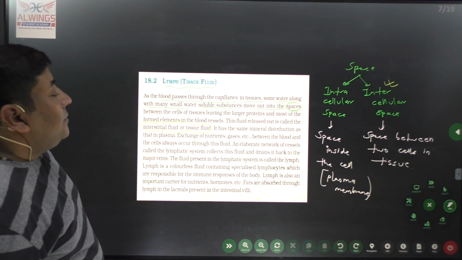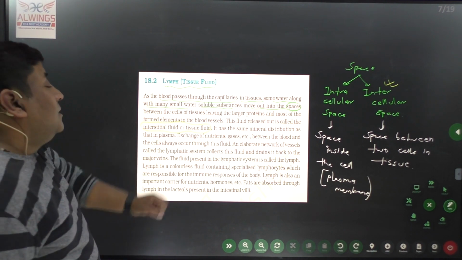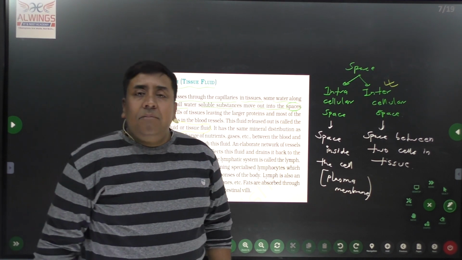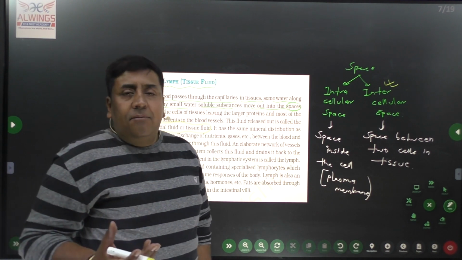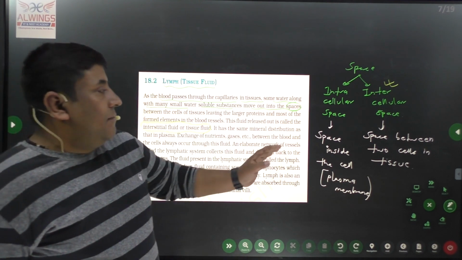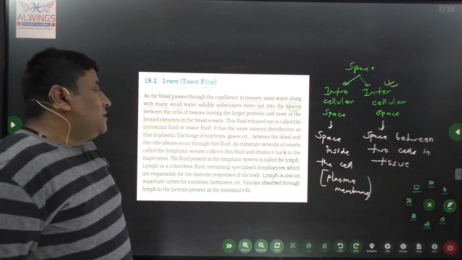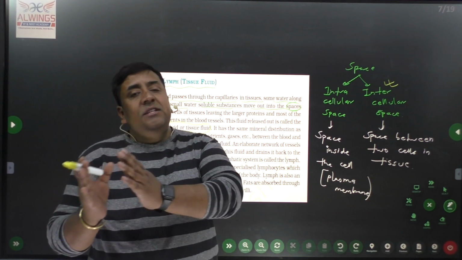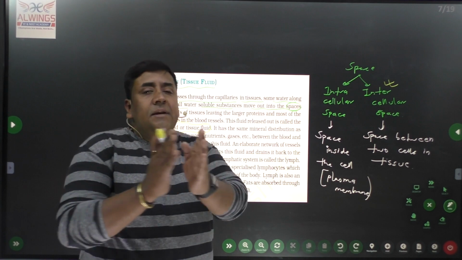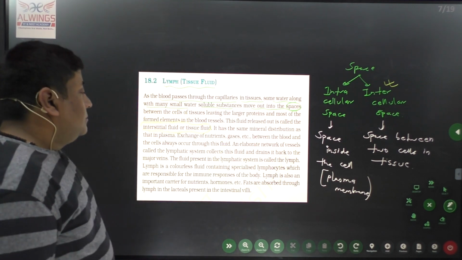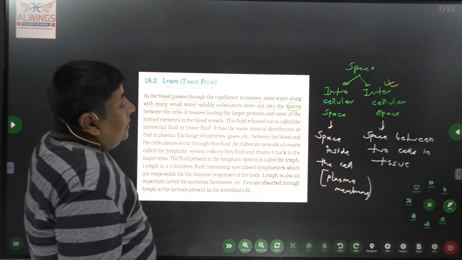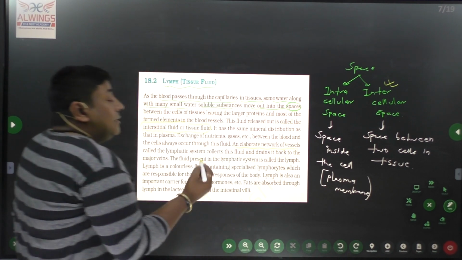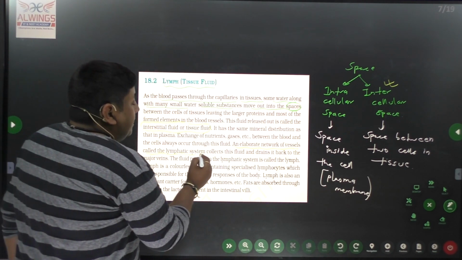Here we can find that it has a mineral distribution like the composition of plasma, which is the major fluid part of blood. Lymph also has a similar composition. Some changes are there that we'll see afterwards. It contains nutrients, acids, etc. What is its function? It helps in the exchange of nutrients and waste material between tissue fluid and the blood. It contains a network of vessels called the lymphatic system.